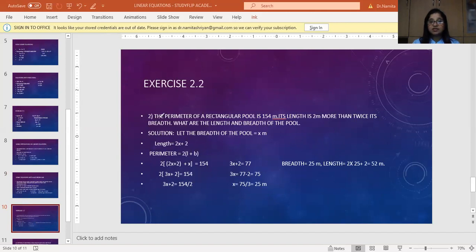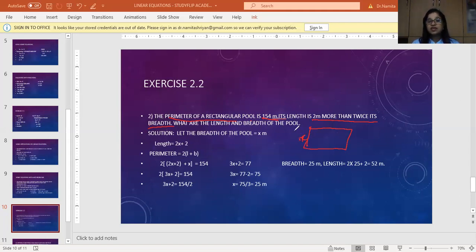Let us take the second sum. The perimeter of a rectangular pool. Again, you have a pool which is rectangular in shape. The perimeter has been given as 154 meters. Its length is 2 meters more than twice its breadth. That means we do not even know the breadth, nor do we know the length.